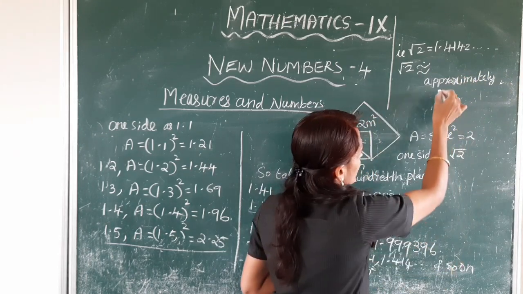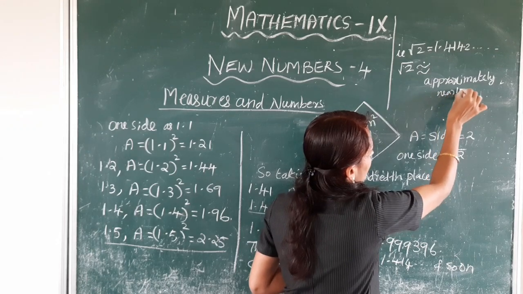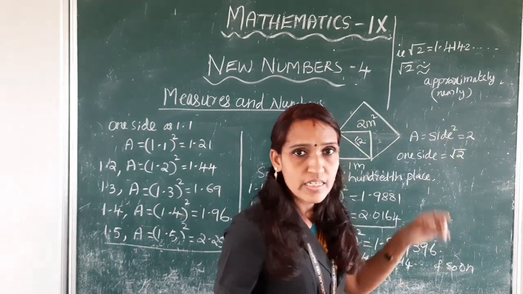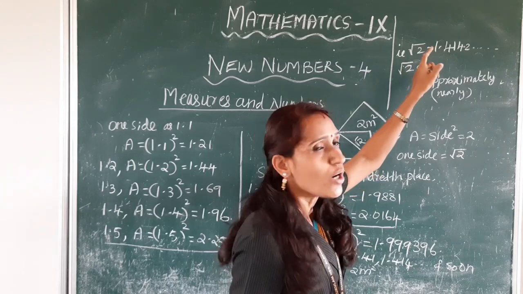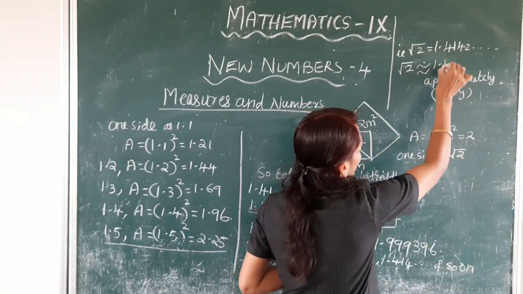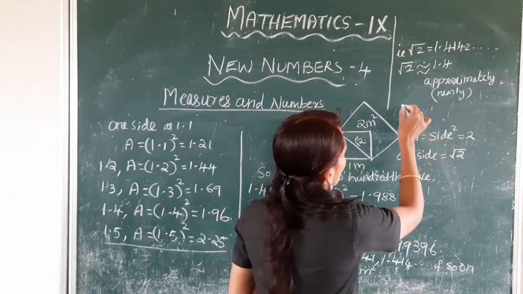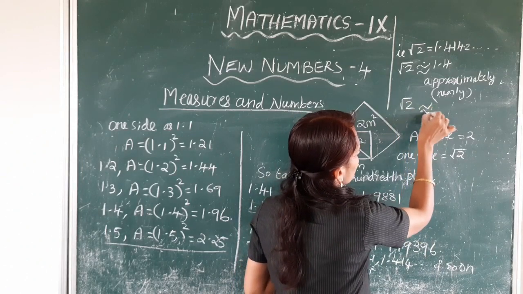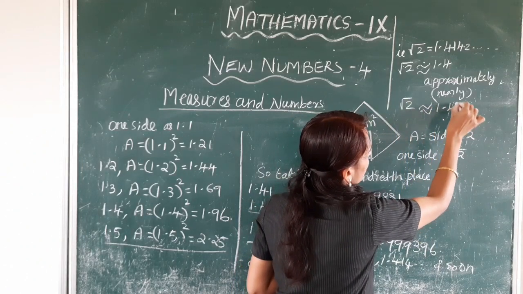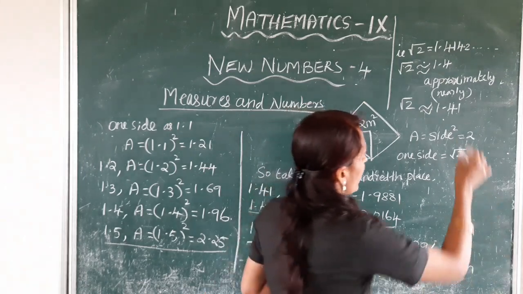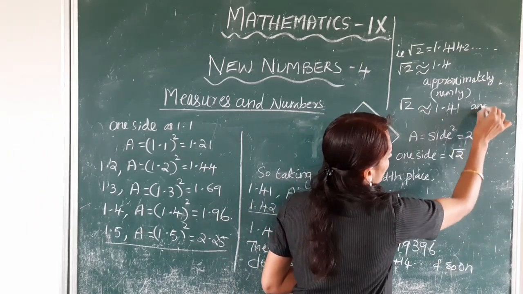Approximately means nearly. So root 2 is approximately 1.4, root 2 approximately 1.41, and so on.